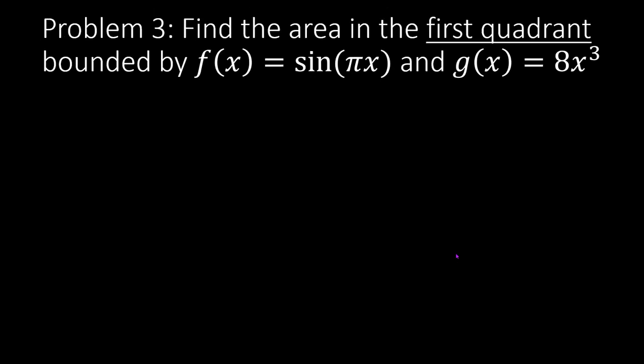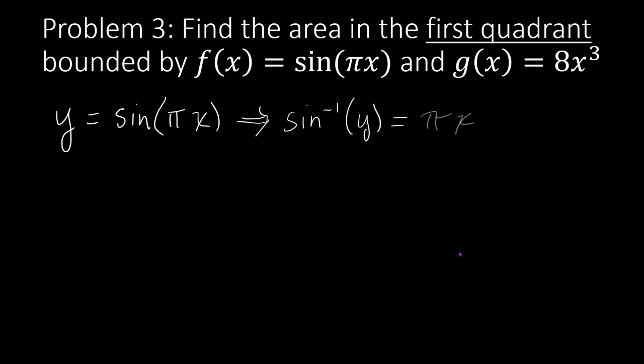In any case, our purpose here is to show that if we do it by vertical slicing, then we get the same area as if we do it by horizontal slicing. And when we're thinking about horizontally slicing, we need to rearrange our equations here so that instead of outputting y values, they output x values. So how are you going to get that pi times x out of the sine function? Well, of course, you're going to use the inverse sine function, and that'll isolate pi times x.